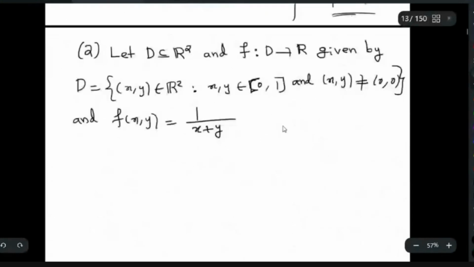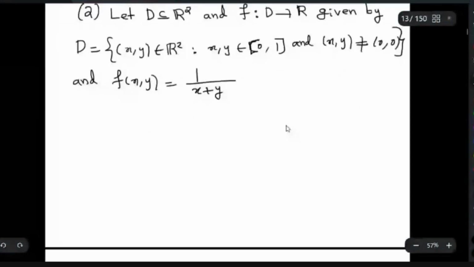Now look at another example. This is just the analog of 1 by x in the single variable case. Let us look at the domain: the set of all (x,y) belonging to R2 such that x and y are coming from the closed interval [0,1] and (x,y) not equal to (0,0). So I am looking at this square. This is my domain.